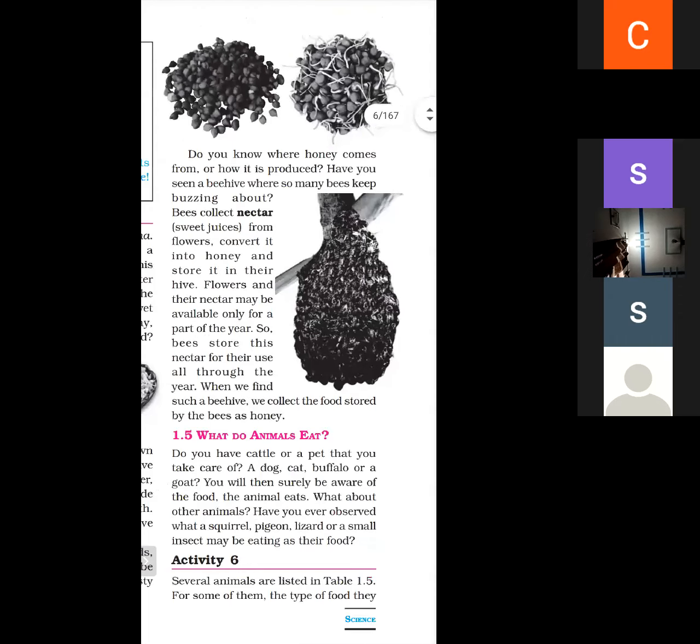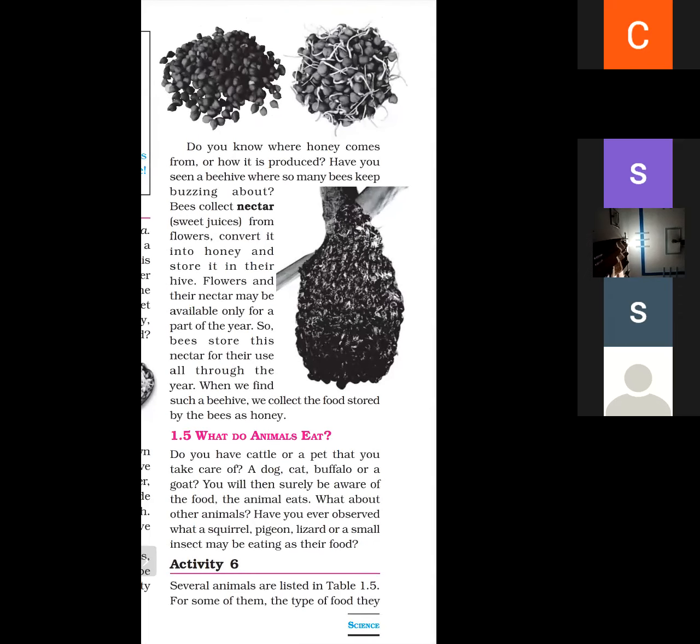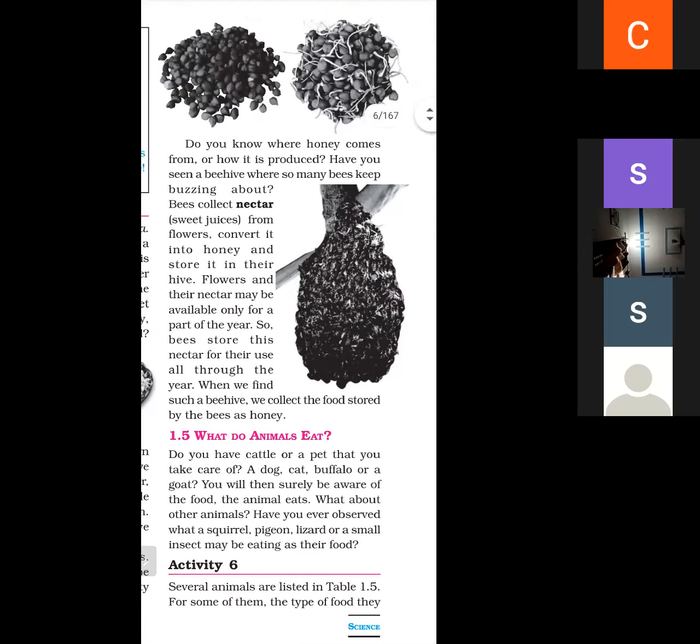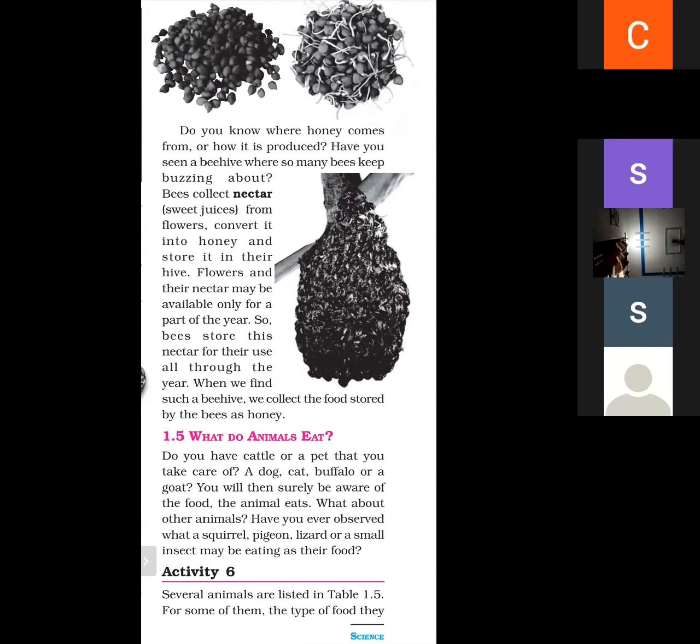So next is how we obtained nectar and how we obtain honey. Where honey comes from or how it is produced. We have seen bees, where so many bees keep buzzing about.